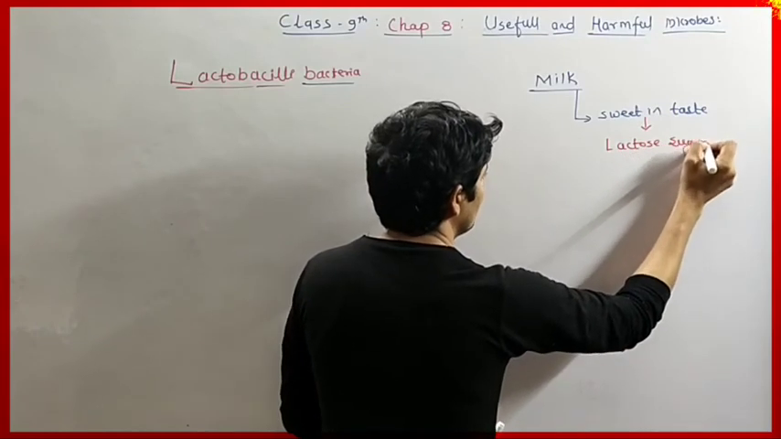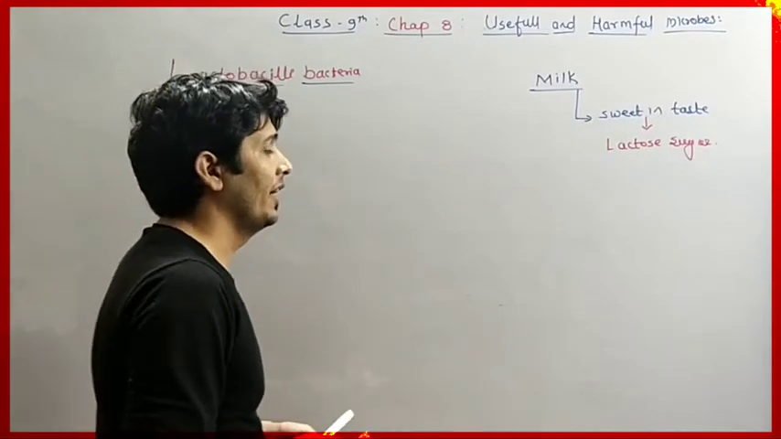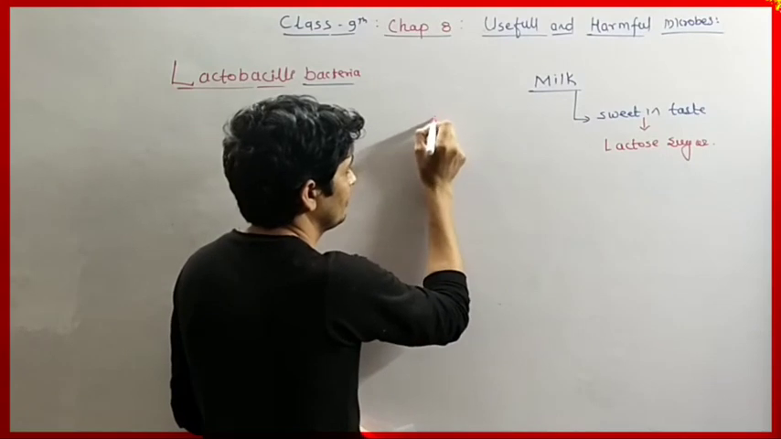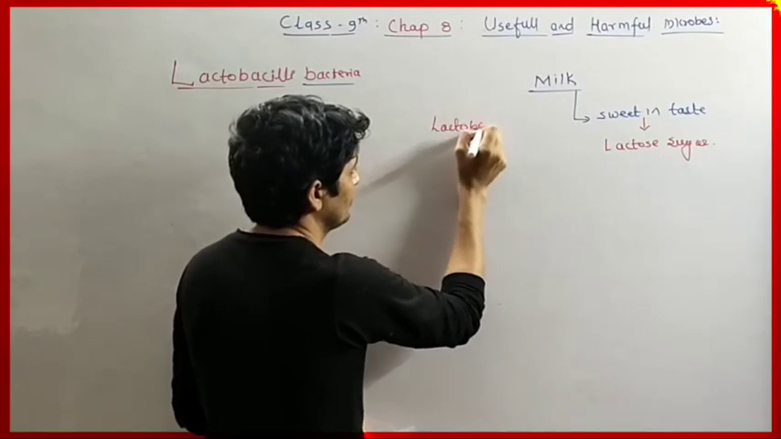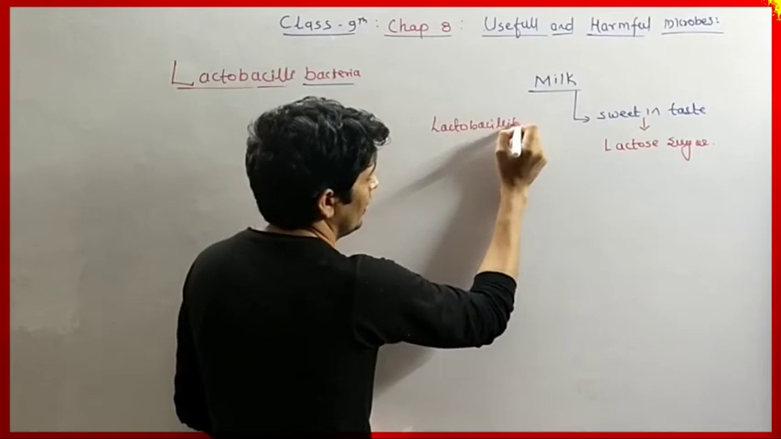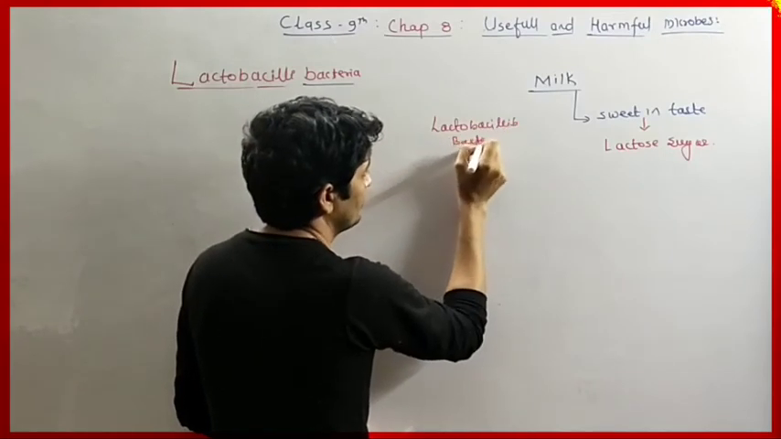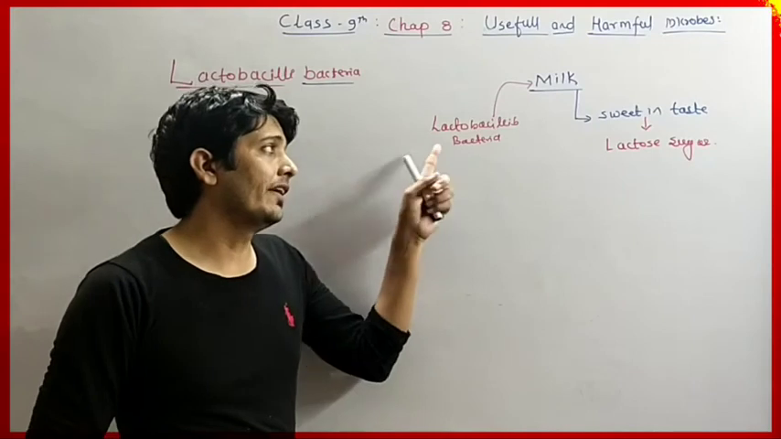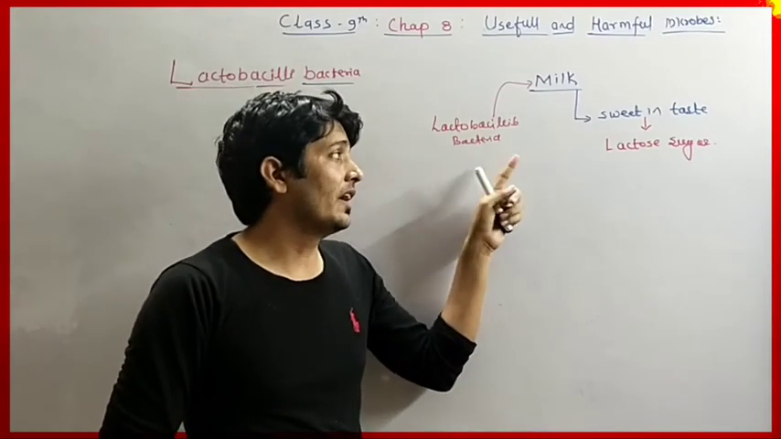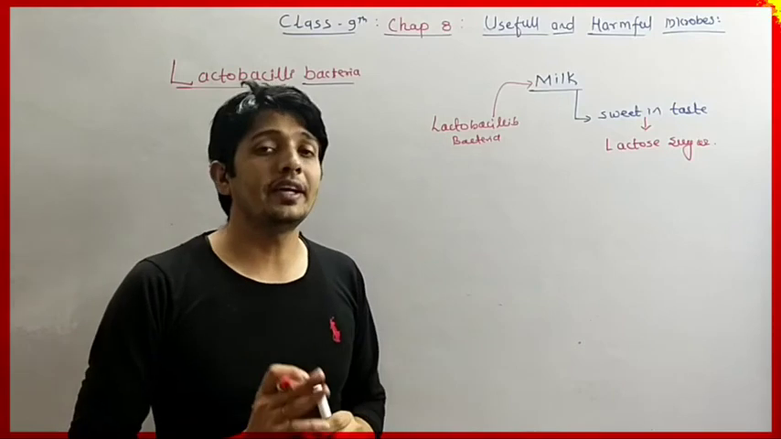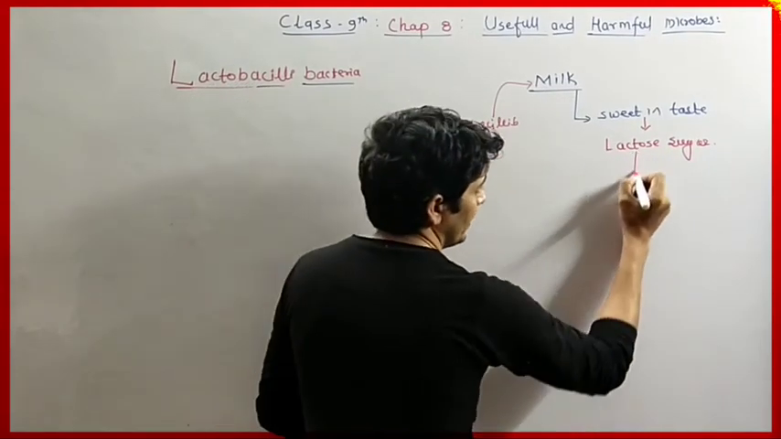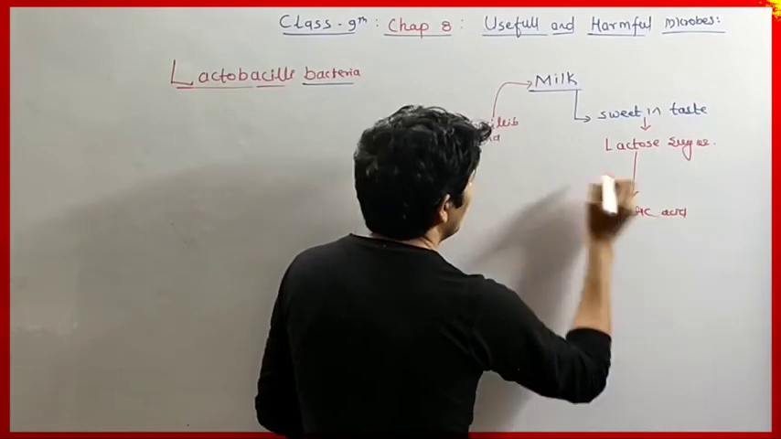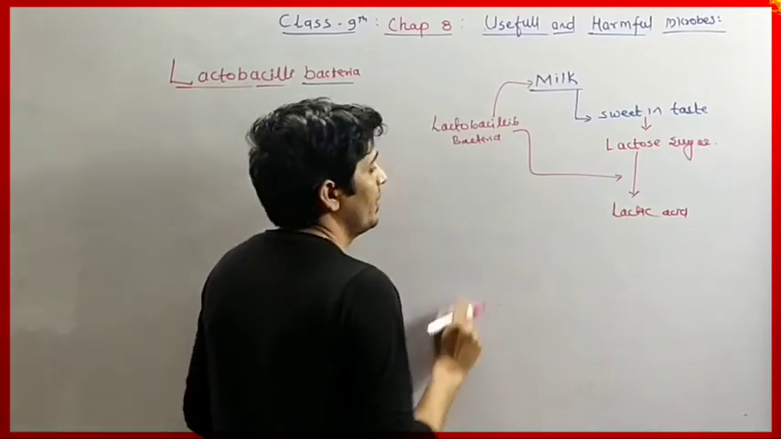Lactose sugar. And in milk, lactobacilli bacteria are also present. Due to the effect of the lactobacilli bacteria, they convert lactose sugar into lactic acid. The lactose sugar is converted into lactic acid by the action of lactobacilli bacteria.